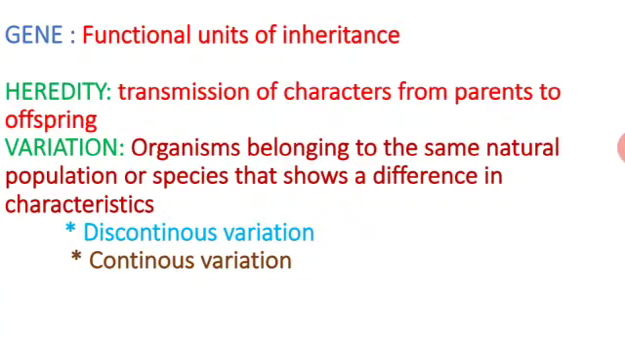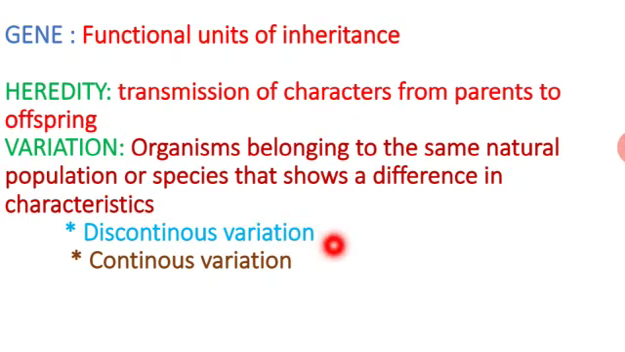Okay, next, what is a gene? A gene is nothing but the functional unit of inheritance. It is nothing but the characters. Next one, heredity: transmission of characters from the parents to the offspring. Variation: organisms belonging to the same natural population or species show differences. For example, belonging to the same family, they have many differences in appearance as well as genetic differences, so that is what is meant by variations.